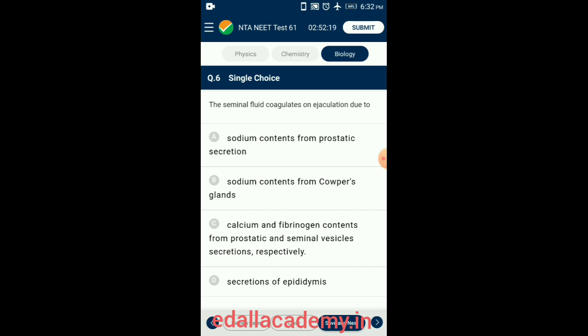So the answer for this question is option C. Calcium and fibrinogen contents from prostatic and seminal vesicle secretions respectively.